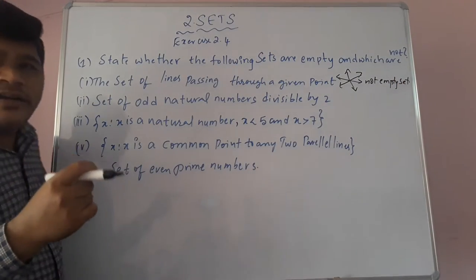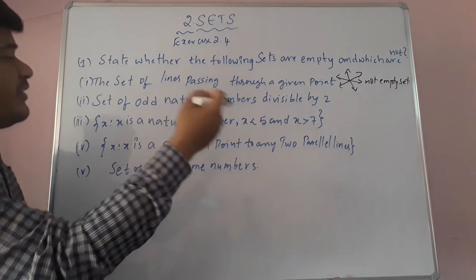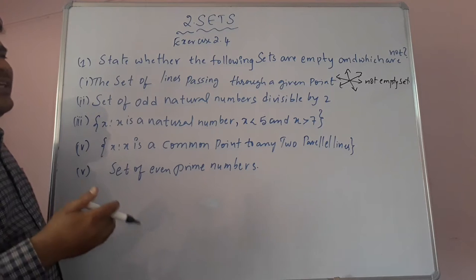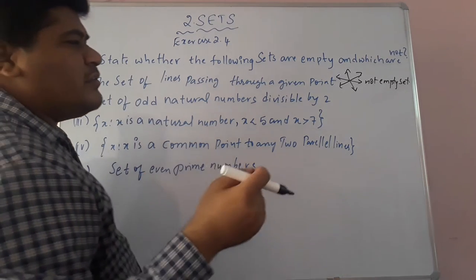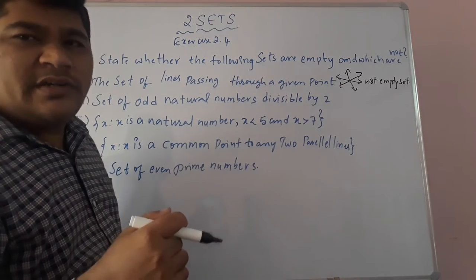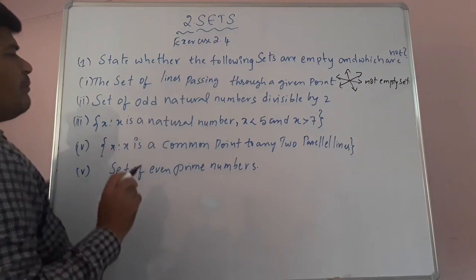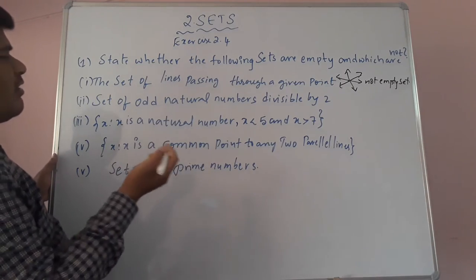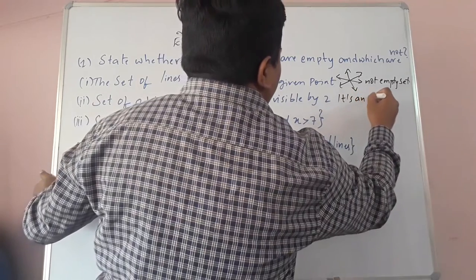Let's see the second question: the set of odd natural numbers which are divisible by 2. So children, 1, 3, 5, 7, and so on, all these numbers are called odd natural numbers. Odd natural numbers are not exactly divisible by 2. So there are no such numbers which are divisible by 2 among the odd naturals. So it's an empty set.